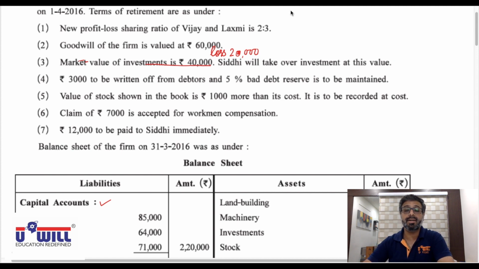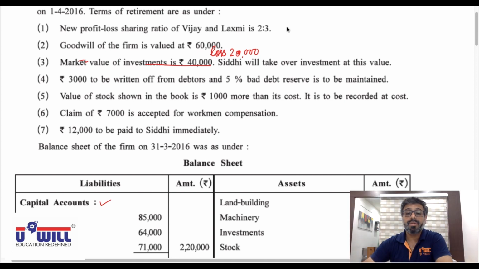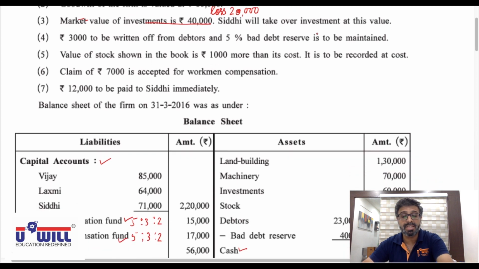This we have done earlier also. All of you must remember that. We have done it in chapter 5, admission of partner, illustration 20 and 21. So investment fluctuation fund account we will debit with full amount and close the account with rupees 15,000.